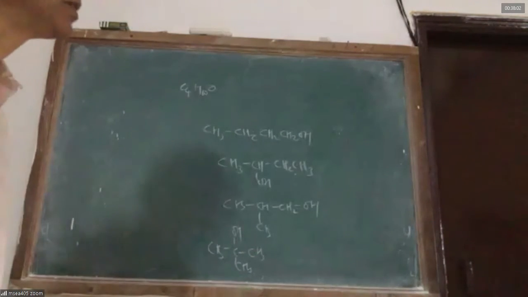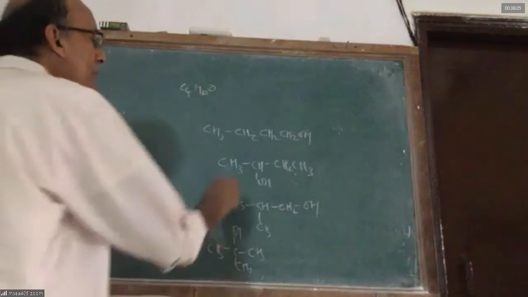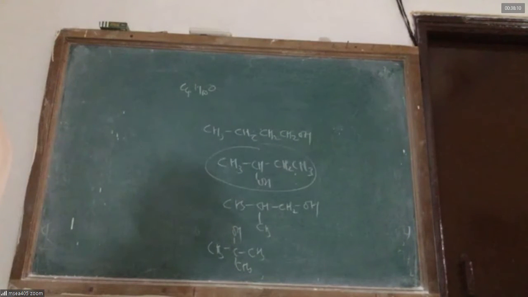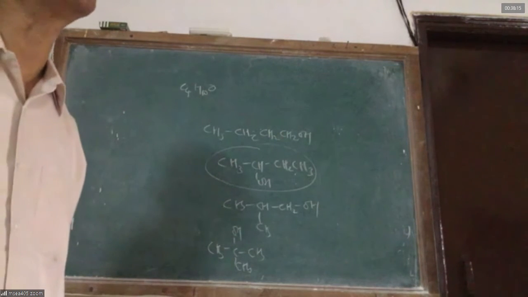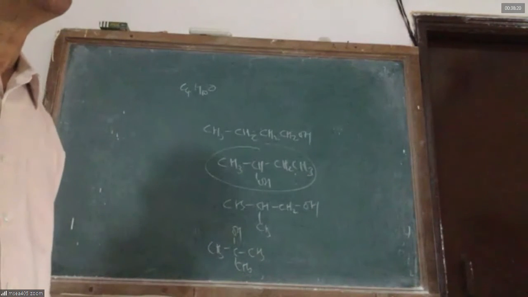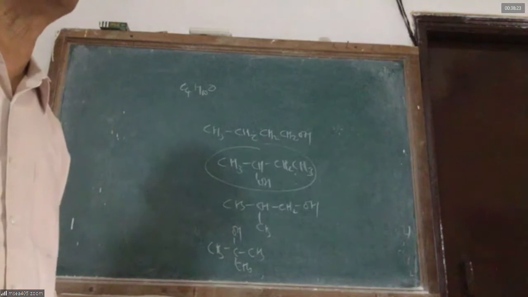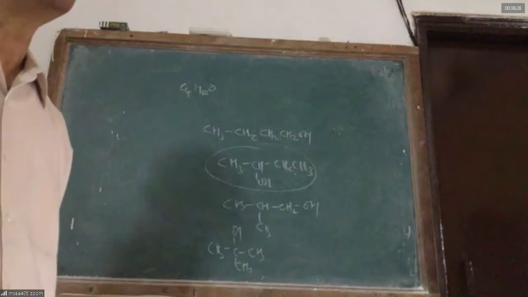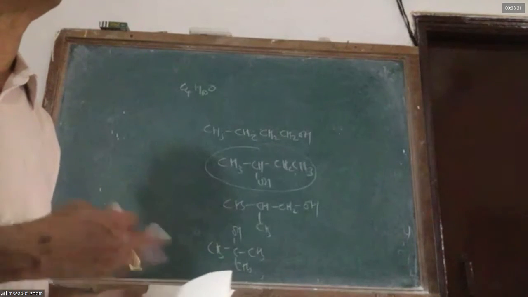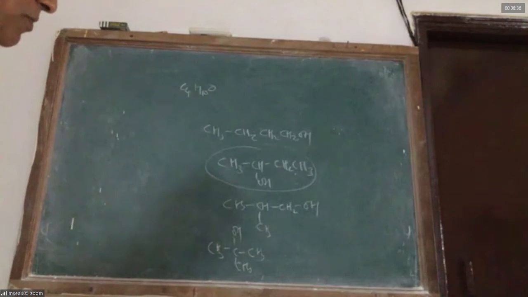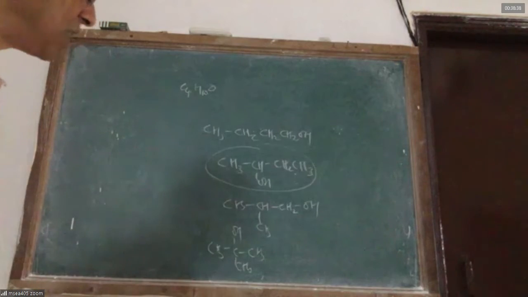Now the problem is, this test is given by only one compound. Tertiary alcohols cannot be oxidized to give aldehydes or ketones. The tertiary alcohols also would not give iodoform test. So tertiary alcohol cannot give iodoform test because in the iodoform test, the first step is formation of aldehyde from alcohol. If it is already an aldehyde or ketone, there is no issue. If it is alcohol, in the first step, it should become aldehyde or ketone. Because it has no such possibility, it will never give iodoform test. Thank you.